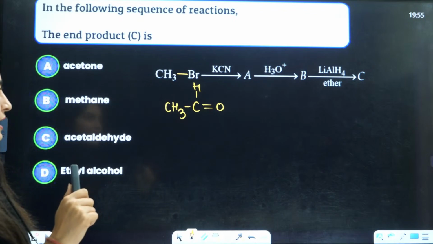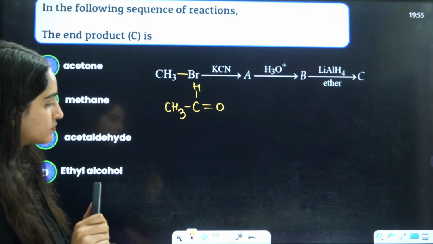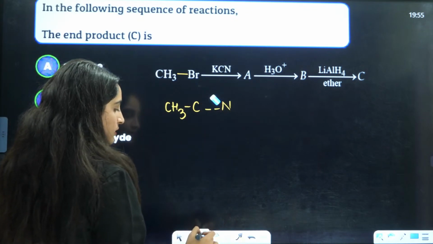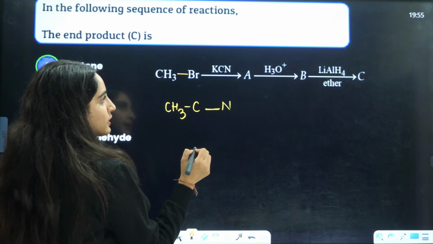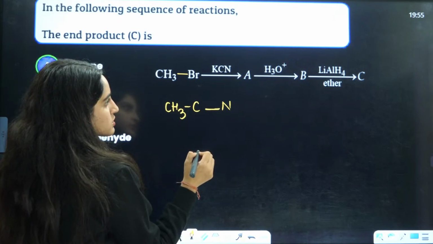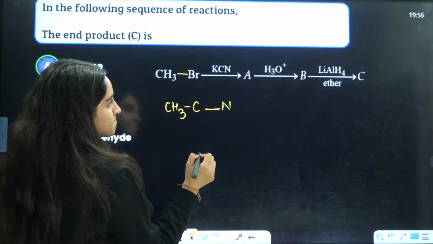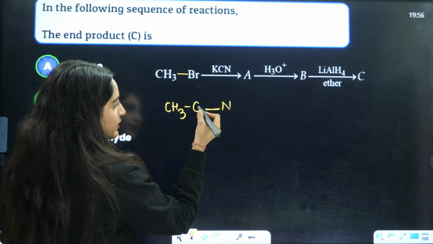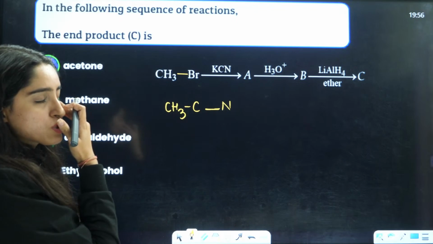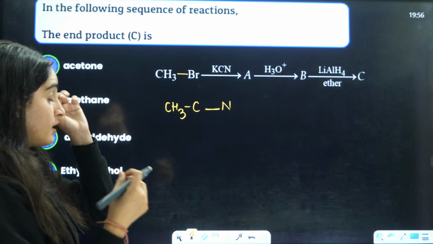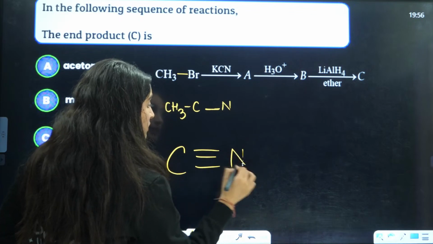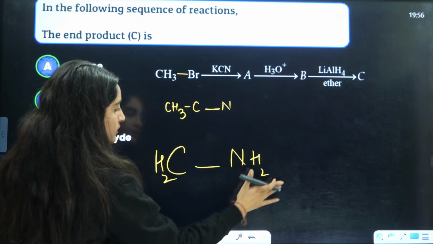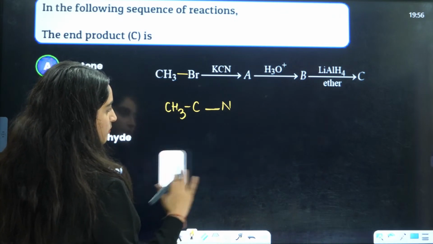Then after LiAlH4 in ether, right? Hydrolysis means this thing will happen here: 2 pi bonds will break. If I give it H and H, and if I give it O, let me explain. If I break these bonds of C triple bond N, 2 pi bonds I'll break, then this will be H2, and after the hydrolysis this is converted into double bond O.